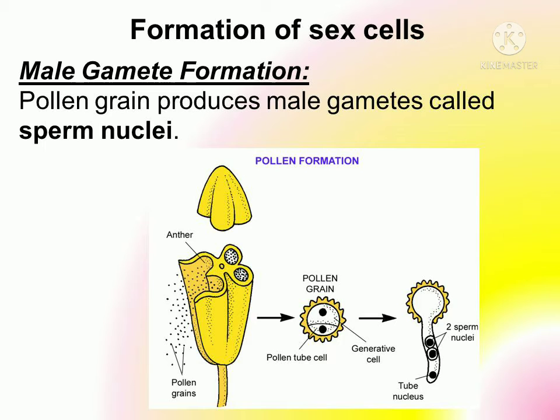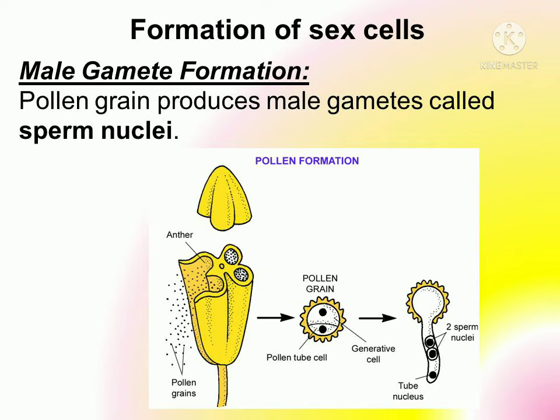Next is the formation of the male sex cell, and the process is known as microsporogenesis. So the pollen grain produces male gametes. In the pollen grains, in 60% of angiosperms, there are two male gametes, which are called sperm nuclei. Here what is represented is that in the anther four lobes are present.